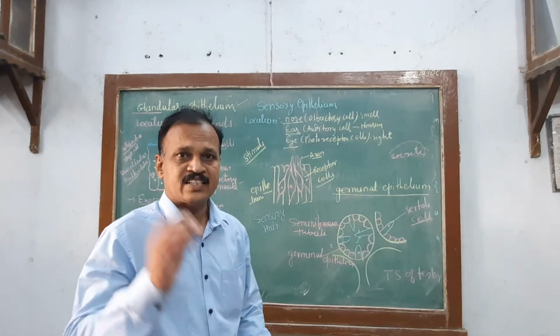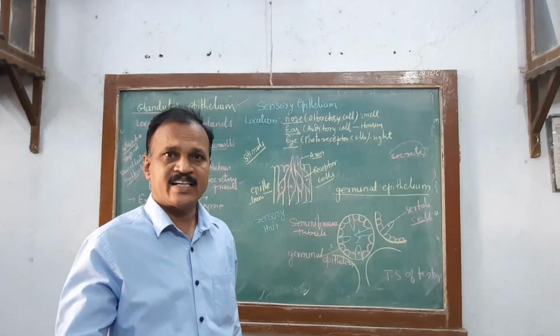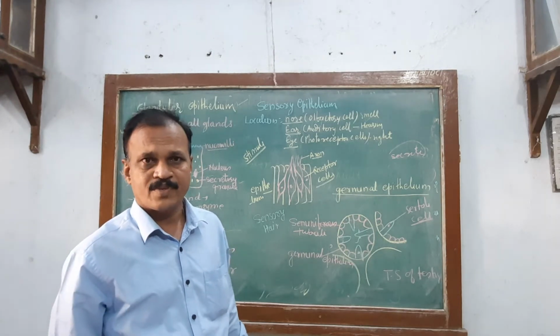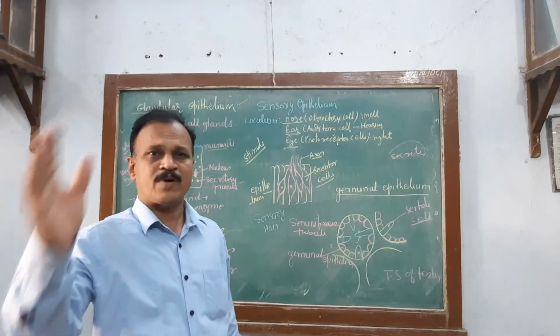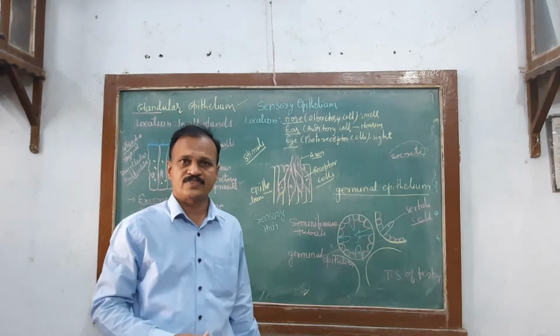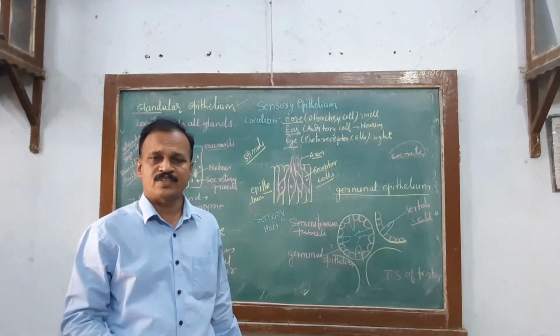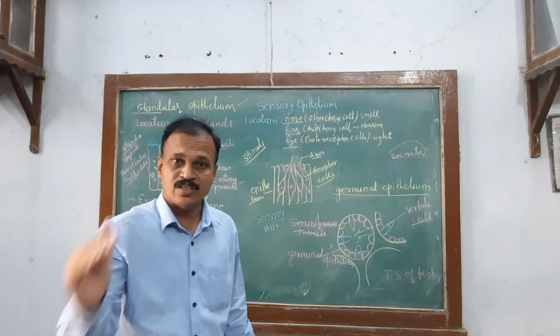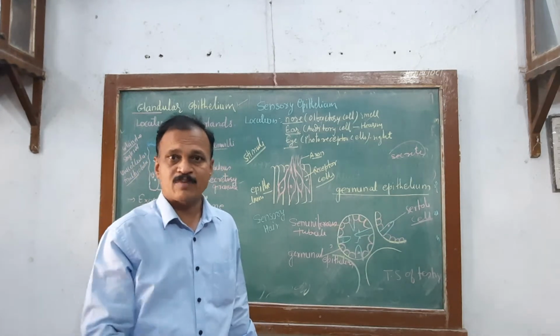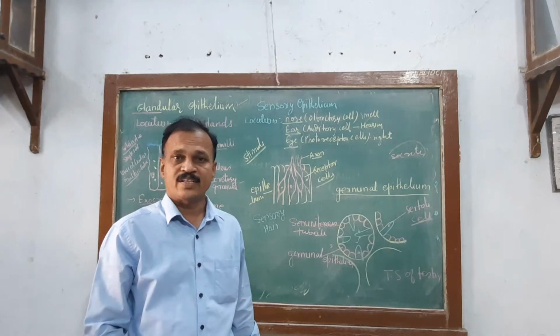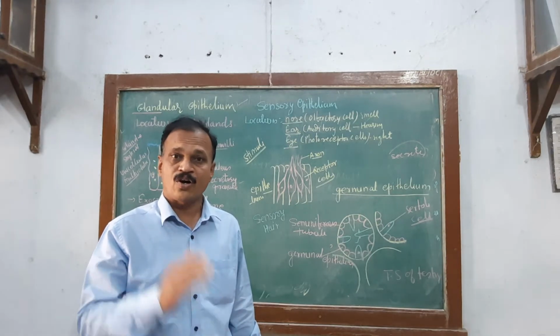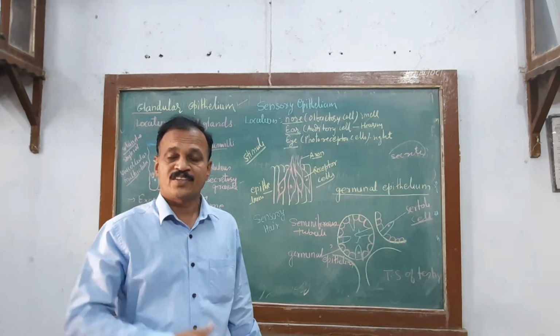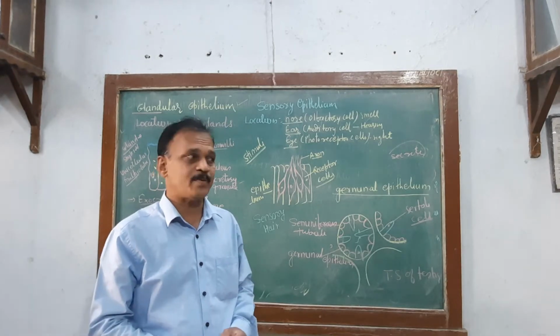Thyroid gland secretes thyroxine and calcitonin. Pituitary gland secretes a number of hormones: growth hormone, thyroid stimulating hormone, adrenocorticotropic hormone, follicle stimulating hormone, luteinizing hormone, prolactin, antidiuretic hormone, oxytocin. These are the hormones secreted by these glands.